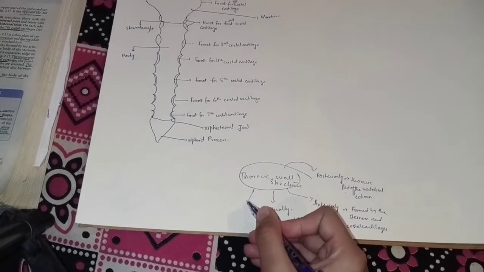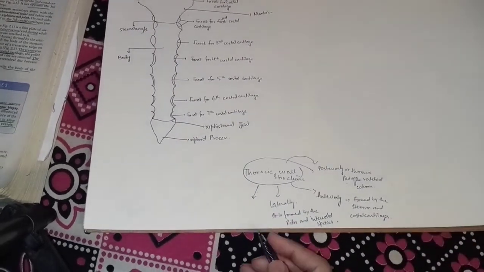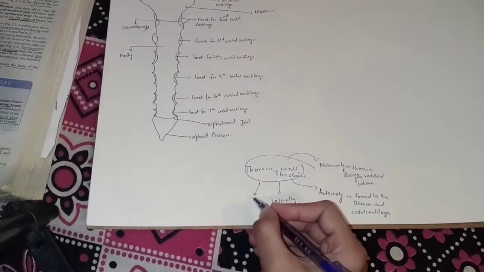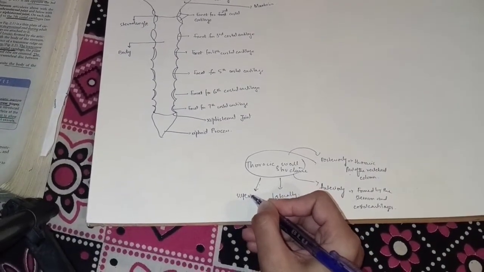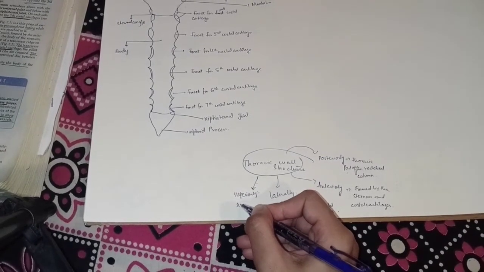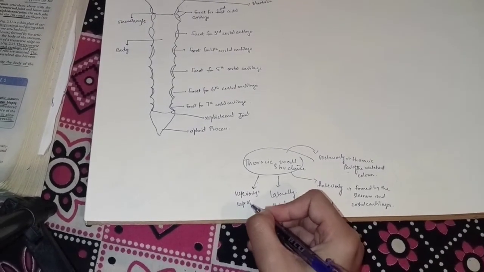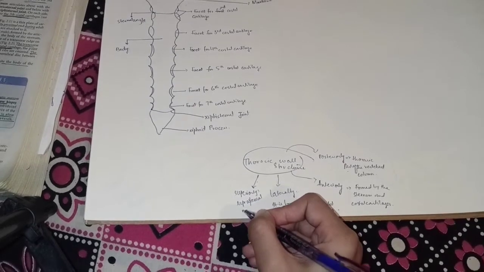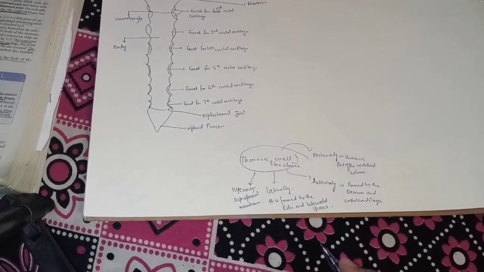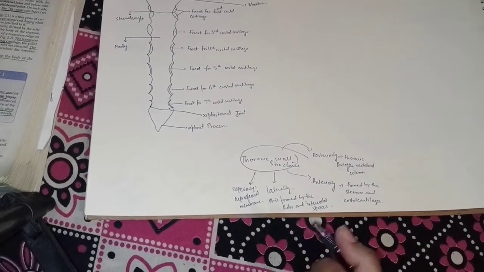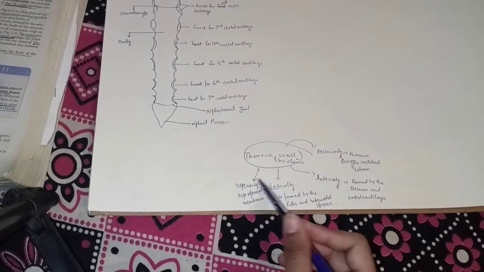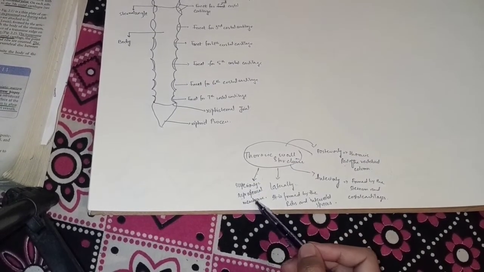So this is the posterior formation, this is the anterior formation of the thoracic wall, and this is the lateral formation. Now the most important thing: superiorly it is formed by the suprapleural membrane. Superiorly we know that it is covered by the suprapleural membrane.